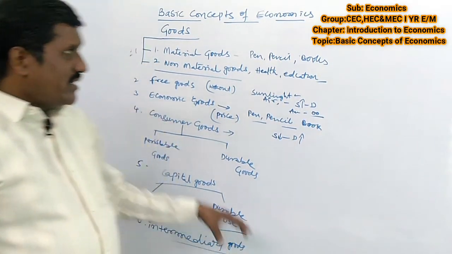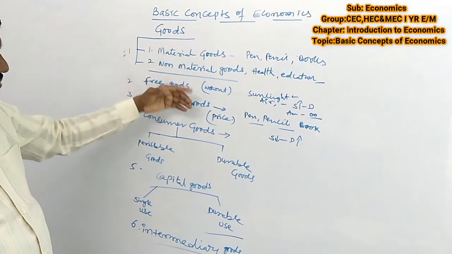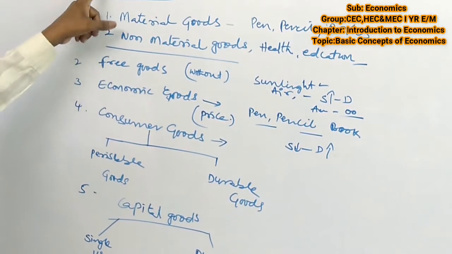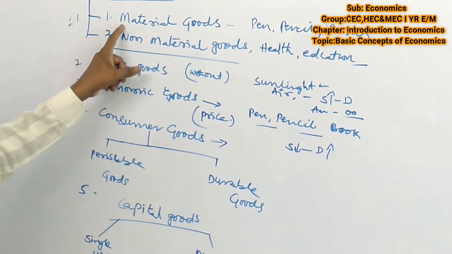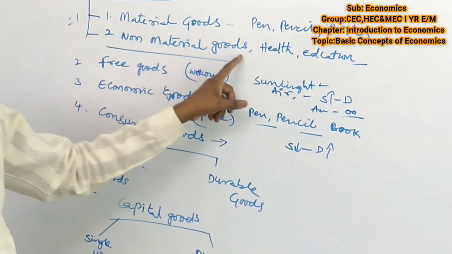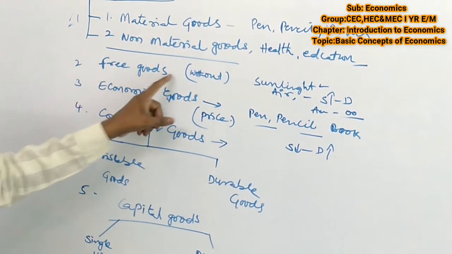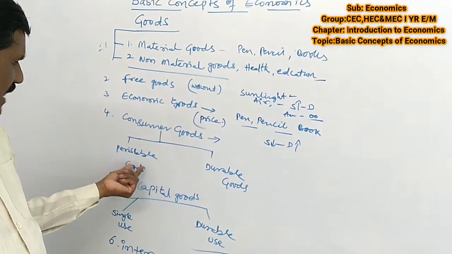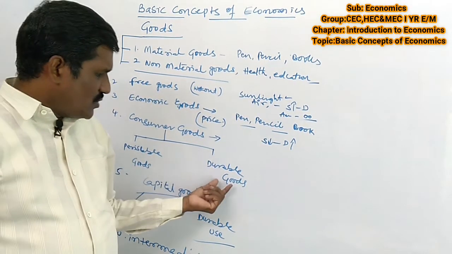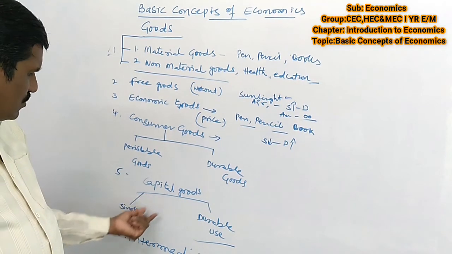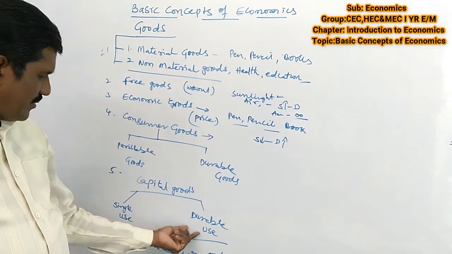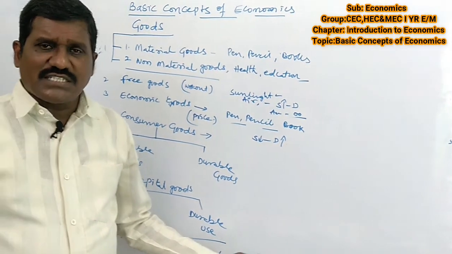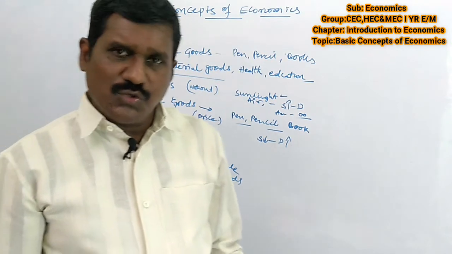So students, this is the way of the presentation of goods classification. Once again, goods are divided into two categories: material good and non-material good, free goods and economic goods, and consumer goods. The consumer goods are divided into two types: perishable goods and durable goods. Capital goods are single used and durable used, and intermediary goods are the goods which are not yet finished, still in the process of production.